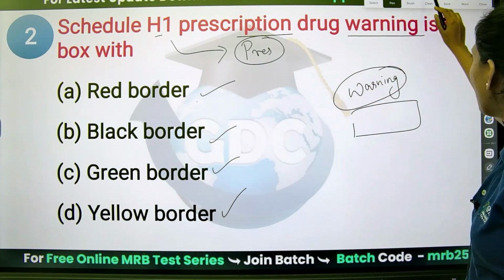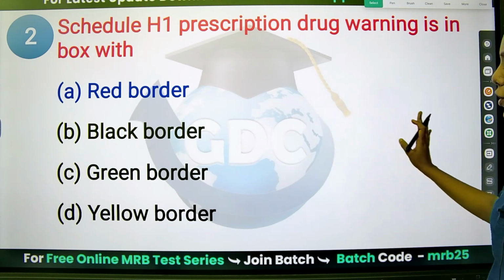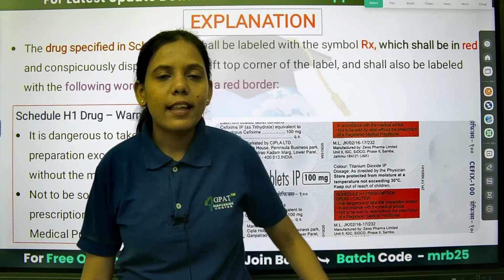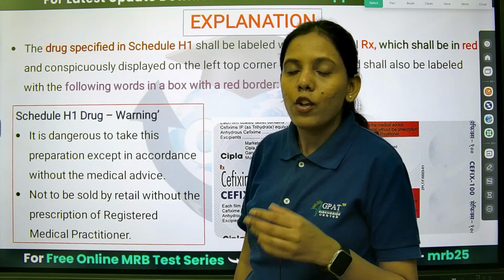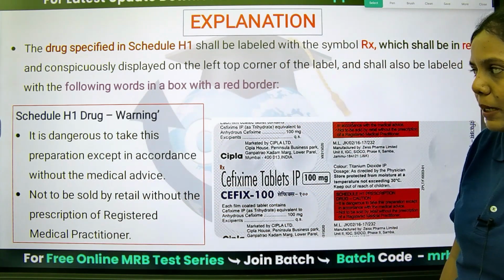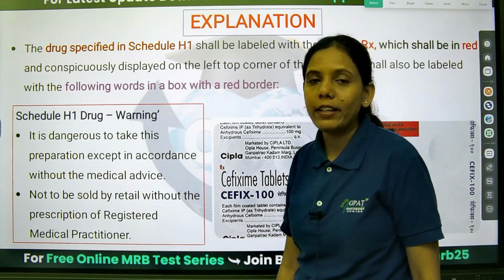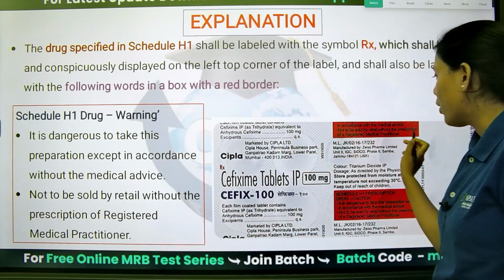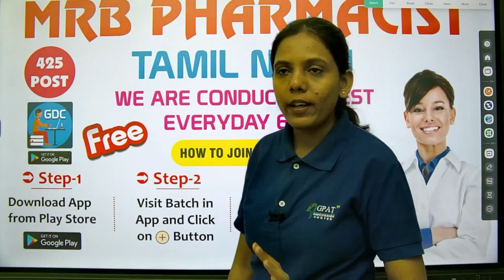We will see it with an example and diagram. So this is the red border for Schedule H1. Generally what they write here is that it should not be given without prescription, or not to be sold by retail without prescription. It is dangerous to take this preparation except in accordance with medical advice. This warning has to be there, written in the red box. So like this, a red warning will be there for Schedule H1 drugs.